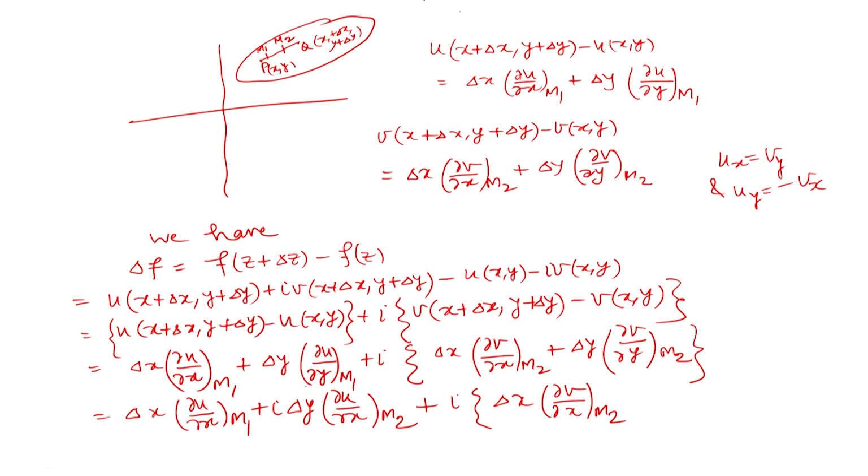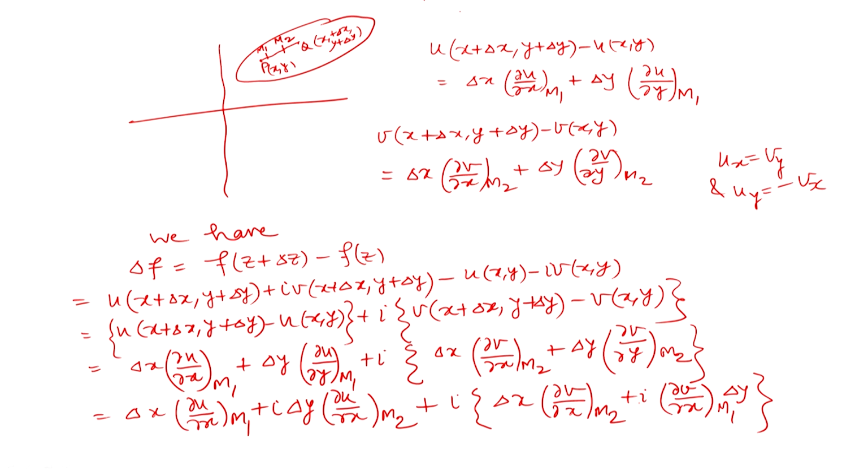So, minus v x at m1 I can write as i times v x at m1 into delta y. Why? Because iota into iota is minus 1, iota square is minus 1. So, u y at m1 is minus v x at m1.